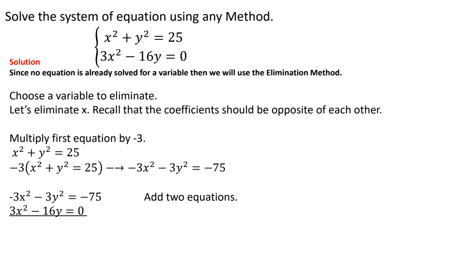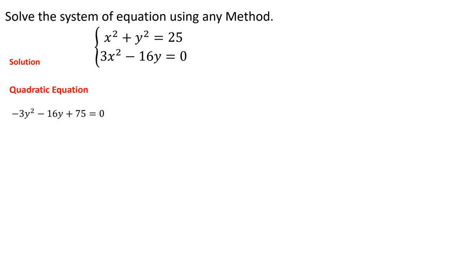Then I'm going to add -3y squared with minus 16y. They're not like terms, so my answer is just -3y squared minus 16y, and minus 75 plus 0 is minus 75. Okay, so I have another quadratic equation, and hopefully you see that this quadratic has the y-axis as its axis of symmetry, not the x-axis.